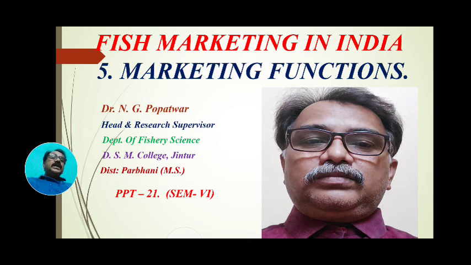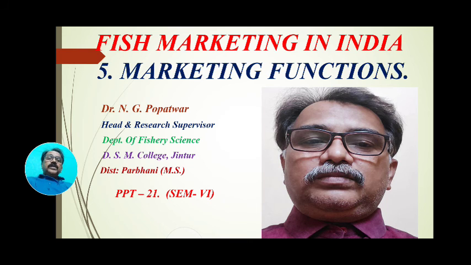That is the indirect distribution channel for fish and fish products. In this indirect distribution, the first is producer to retailer and retailer to consumer. Second, producer to wholesaler to retailer to consumer.